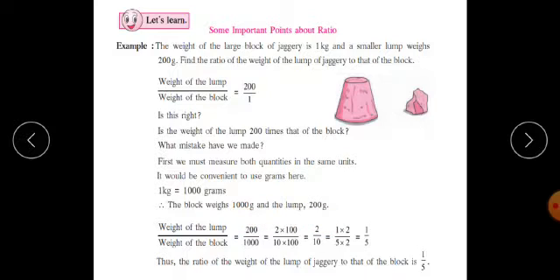Now it is very easy for us to compare these two weights by using the ratio. Therefore, weight of the lump upon weight of the block is equal to 200 grams upon 1000 grams. But students, if you see very carefully, they have not written the unit, that is gram, because the unit gets cancelled, and therefore from this we say that a ratio does not have any unit.